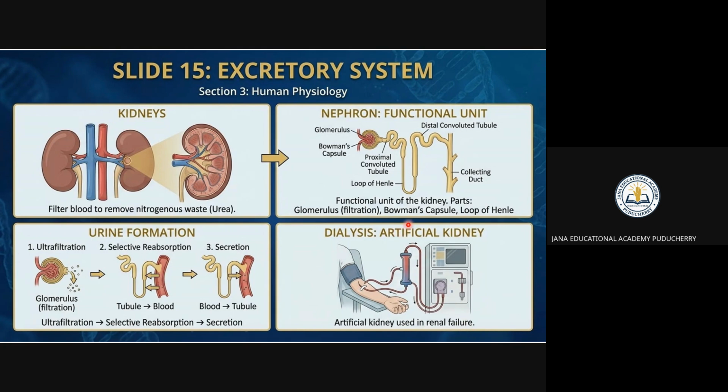You know that is nothing but dialysis will do. That is, blood is injecting. So the main thing you have to see in the excretory system, the main thing is the kidney. It filters the blood to remove the nitrogenous waste. You have to remember this thing. These are the tests they do, dialysis, right? Dialysis means new blood is injecting for artificial kidney. So this thing you have to remember related to the excretory system.